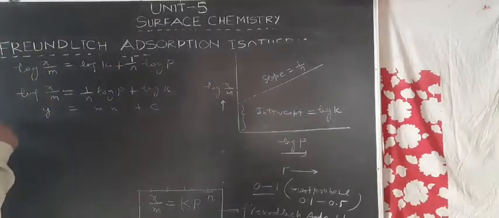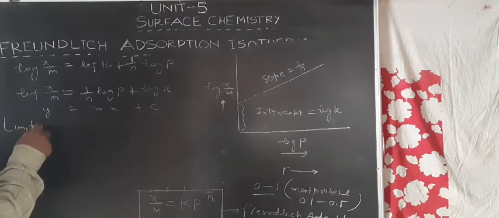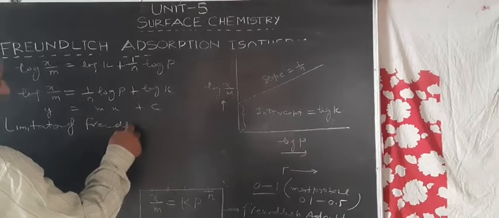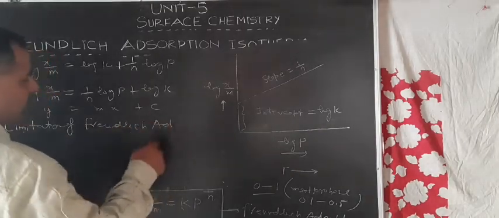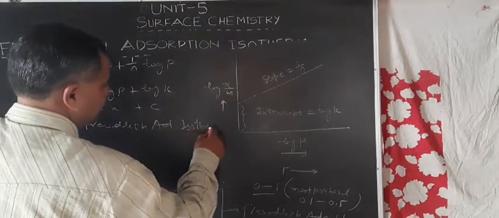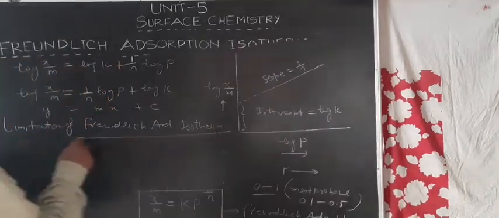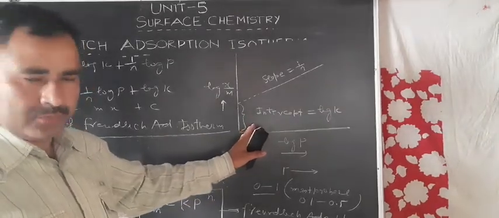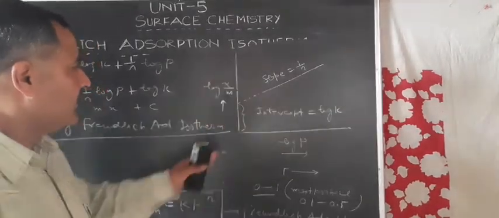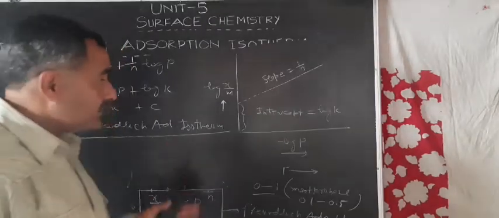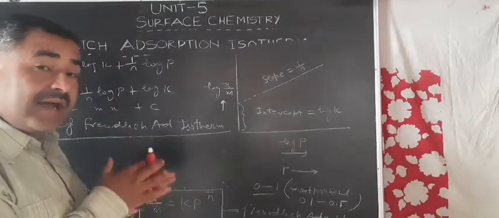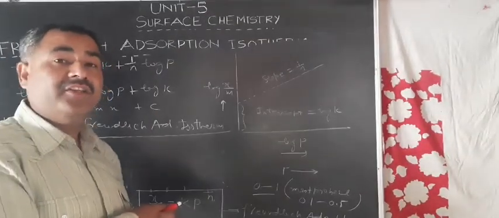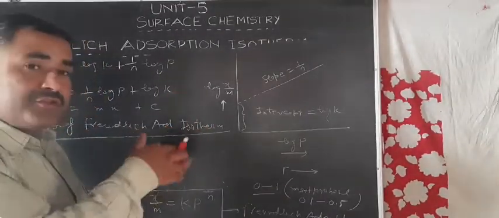Now, it has certain limitations. Limitation of Freundlich adsorption isotherm. ये जो Freundlich adsorption isotherm होता है, it gives a straight line only when the pressure is low. मीन्स लो प्रेशर पे ये लीनियर बिहेवियर शो करता है, बट जब हम प्रेशर को इंक्रीज करते हैं एट हाई प्रेशर, it shows some sort of deviations from its linear behavior. तो लीनियर बिहेवियर कुछ डेविएशंस शो करता है.